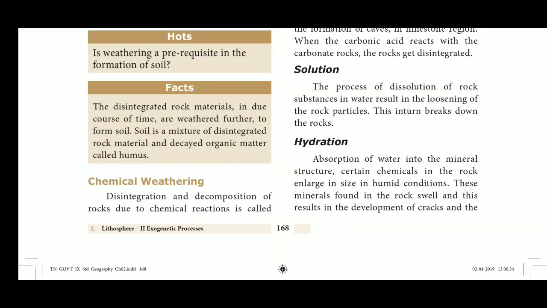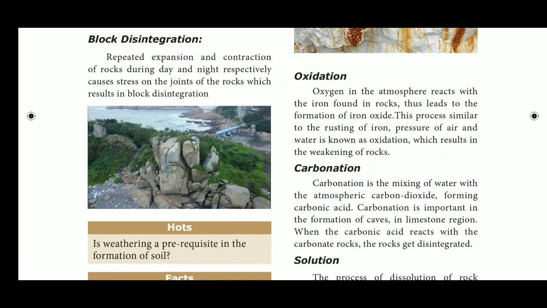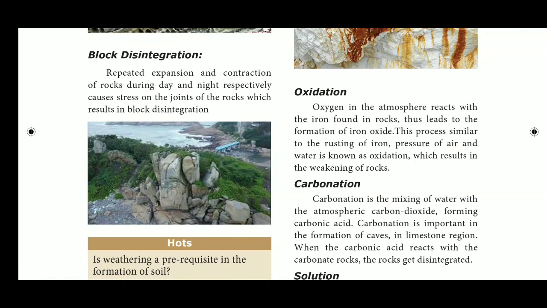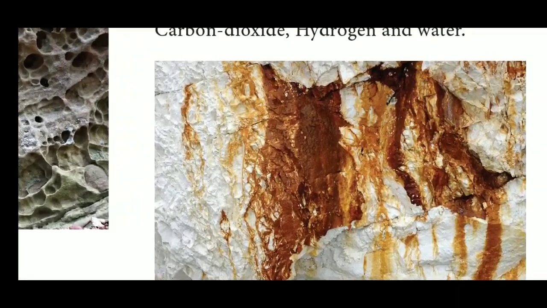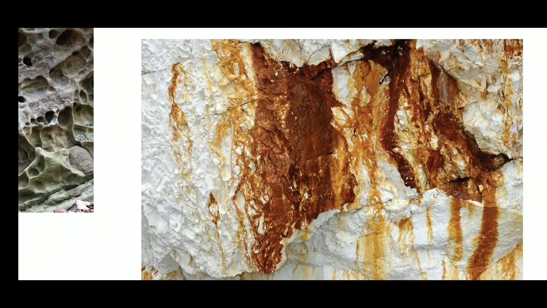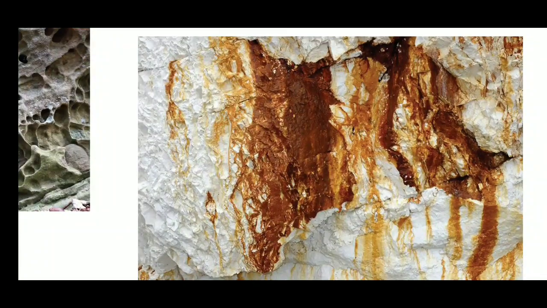The presence of air and water is known as oxidation. The presence of air and water is known as oxidation, which results in the weakening of rocks. For example, if we take a rock, that rock becomes reddish in color.